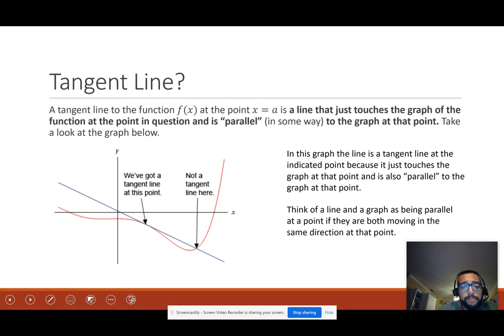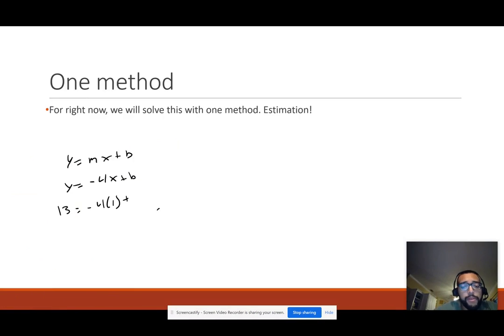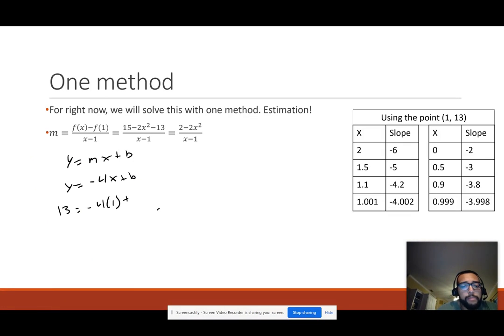Oh, that's not good. Perfect. Better. Awesome. To solve for b, negative 4 times 1 is just negative 4. Then add 4 to both sides, so 17 equals b. Therefore, this actually might be our equation.